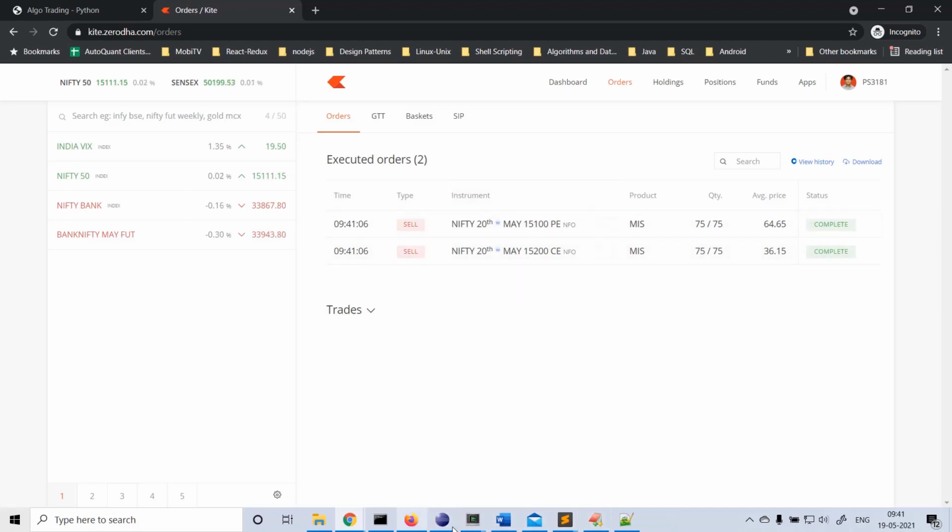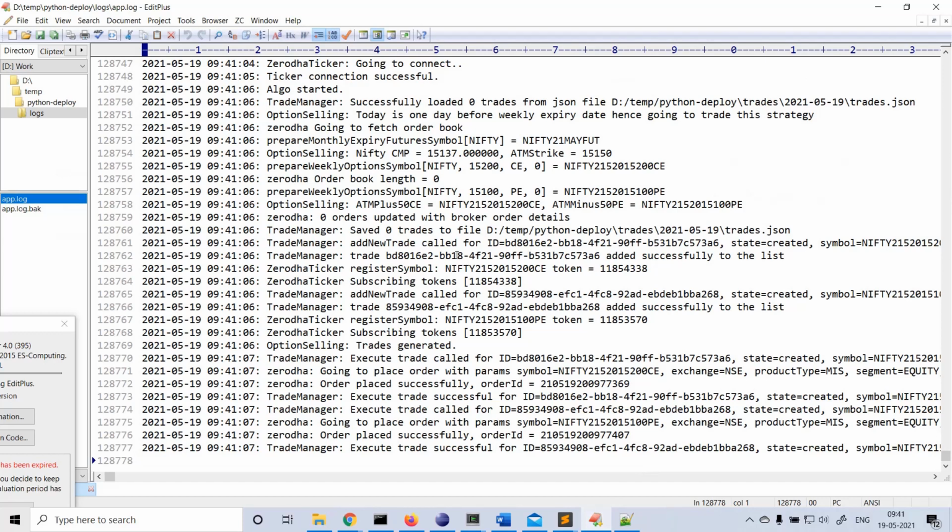If you look at the logs, see how it actually started. First of all, option selling today is one day before weekly expiry, hence we are going to trade this strategy. And here we got a future symbol, Nifty 21 May future, correct? And the current market price of Nifty future we got is 15,137. So what is the nearest strike price to 15,137 in terms of a factor of 50? That is 15,150. If it is less than 15,125, then we'll get 15,100. In this case, it is greater than 15,125, so the nearest 50 strike price is 15,150.